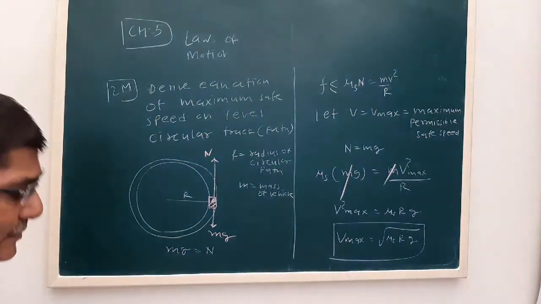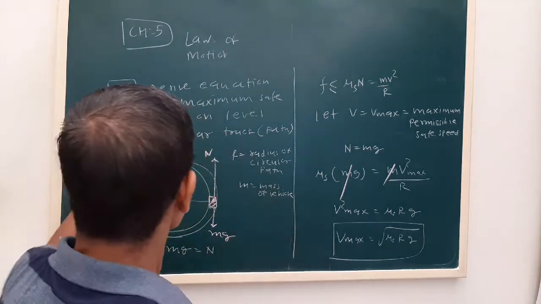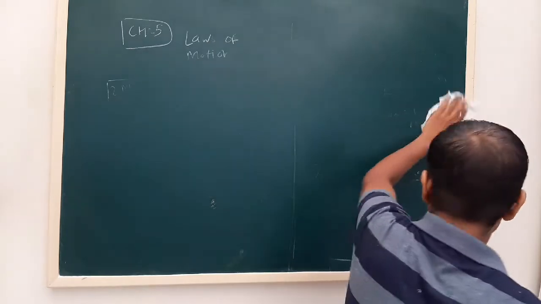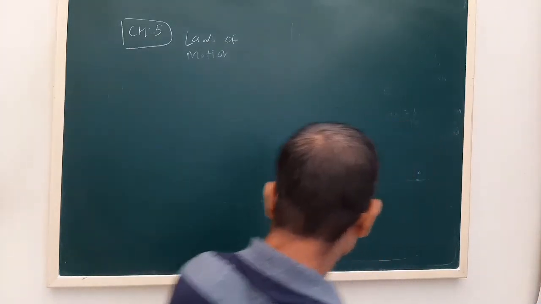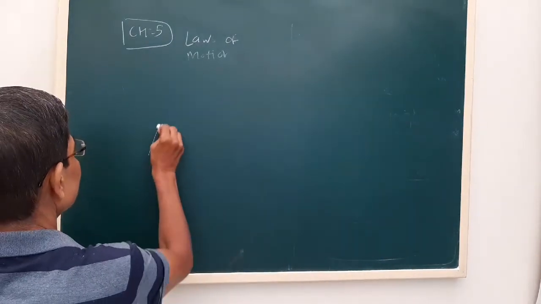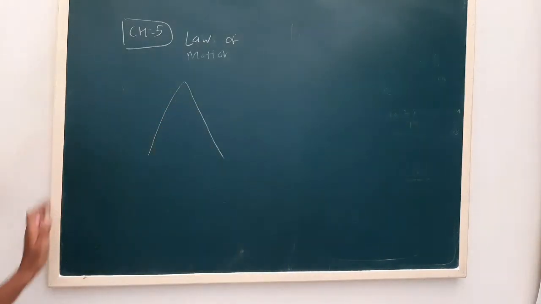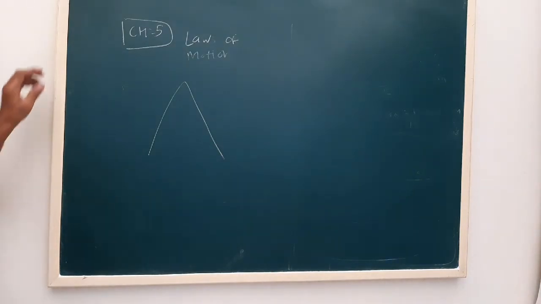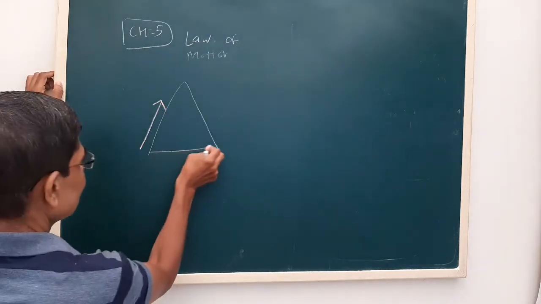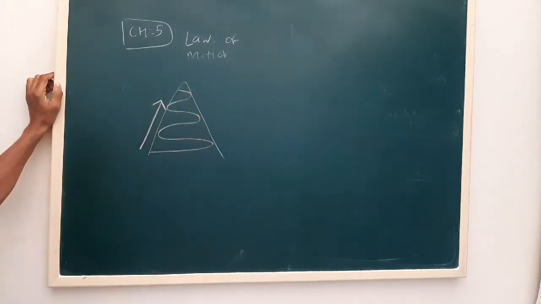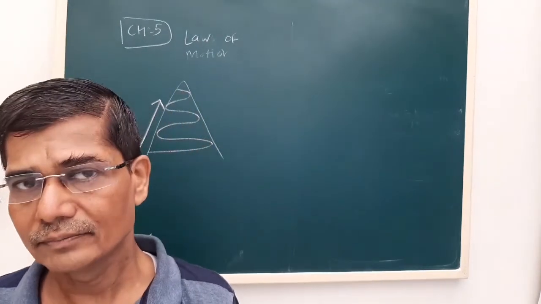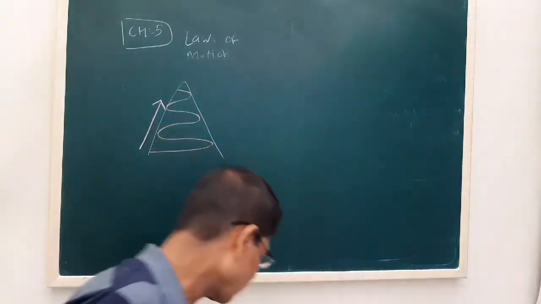Now next is the motion of a vehicle on a banked curved road. See, in hilly regions, let us say when you have gone mountaineering, the road is not straight, but you can see it is a circular road. So we say some slope is there. This is called the banking of the road, that is the banking of a curved road.